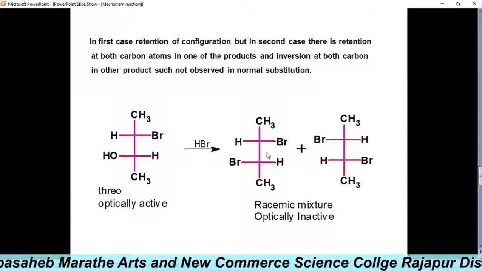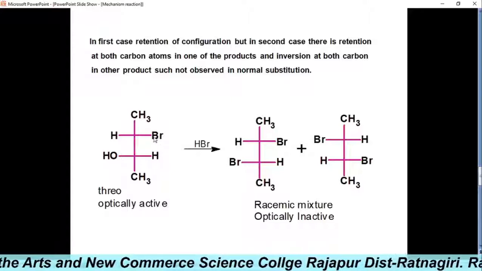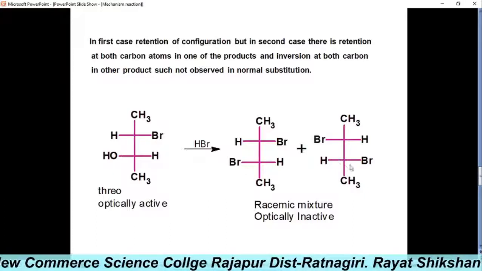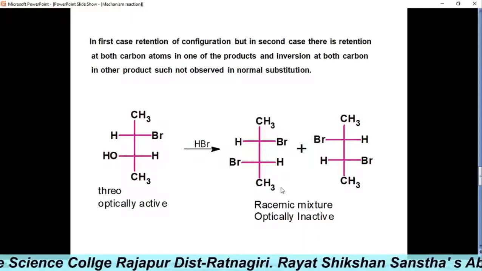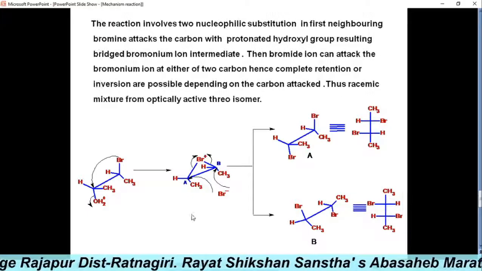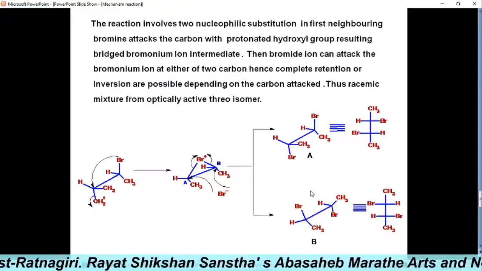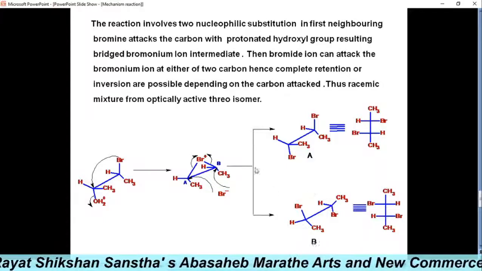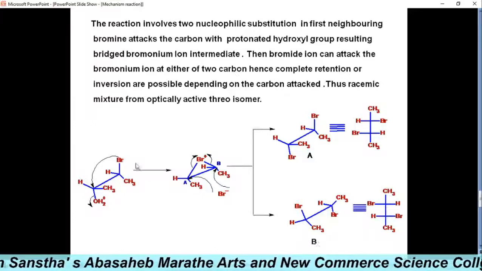We have seen these two examples, which give a racemic mixture. It shows retention of configuration and inversion of configuration. Now we will see in detail how this mechanism changes. We can explain it by neighboring group participation of the bromine atom. The reaction involves nucleophilic substitution.